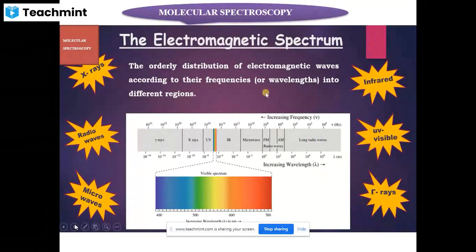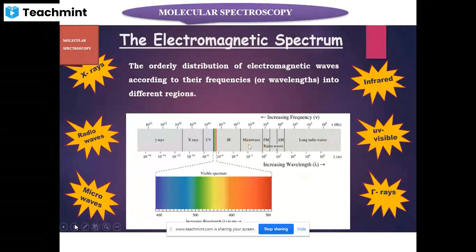It is the orderly distribution or arrangement of electromagnetic waves according to their frequencies or wavelengths into different regions, and that will constitute an electromagnetic spectrum.